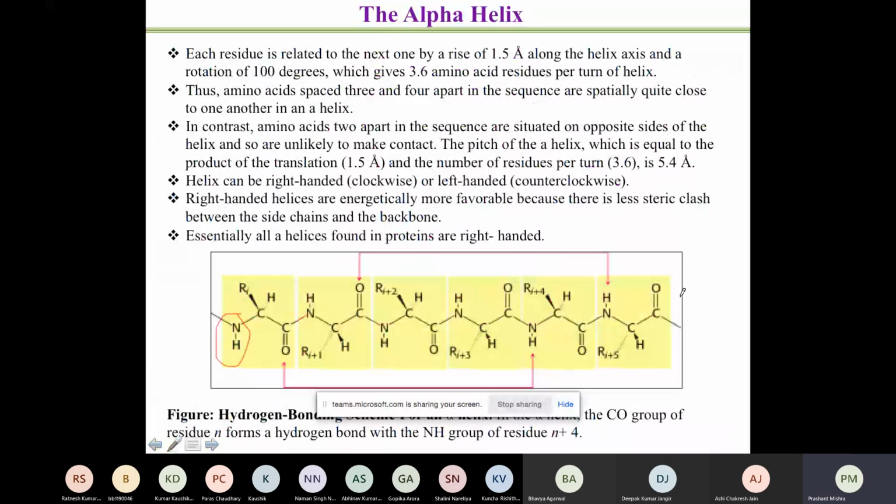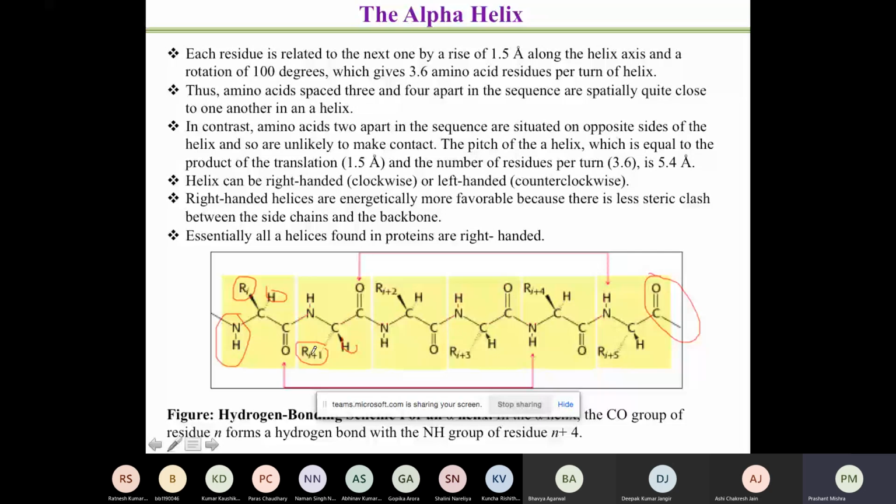This is the N terminal, this is the C terminal, and that's why you see them free. Each carbon has a side chain and one hydrogen atom. Each one you will find has one side chain and one hydrogen atom. If I start with R1, which is a side chain, it will be R1, then R2, R3, R4, R5, and so on and so forth.